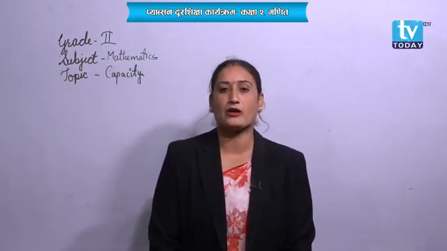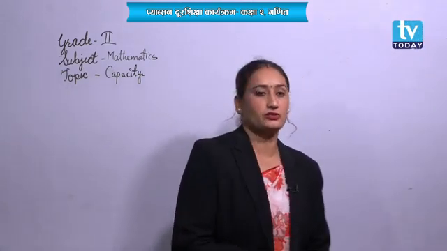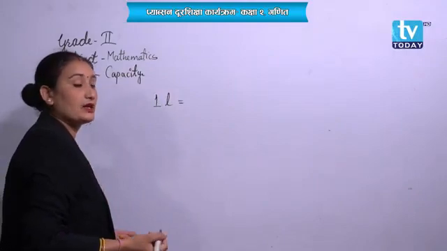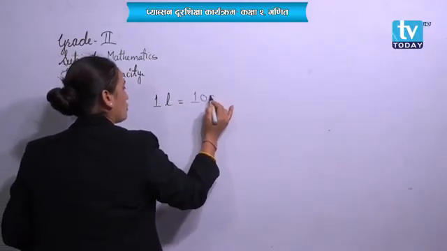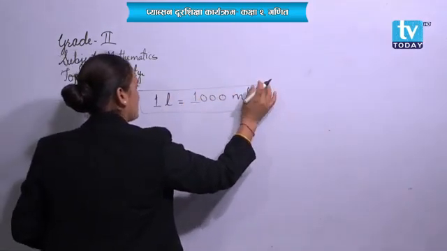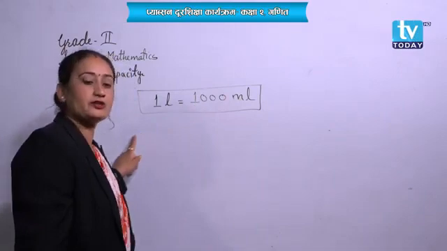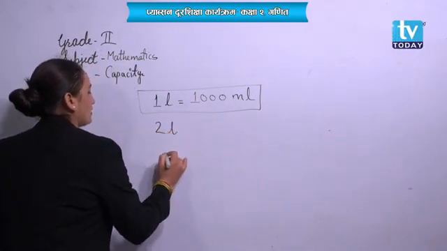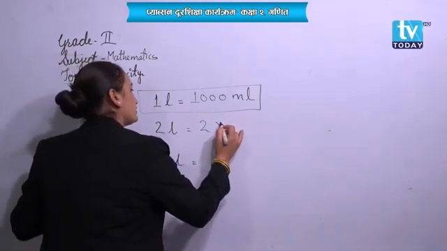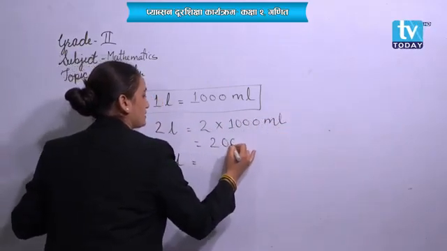Okay, then students, let's have a look at how to change liter into milliliter. So have a look over here. 1 liter equals 1000 milliliter. Take a note of it. This is the main point. So 1 liter means 1000 milliliter. If you want to write 2 liter, 3 liter, then what do you have to do? 2 liter means 2 into 1000 milliliter. It will be 2000 milliliter.